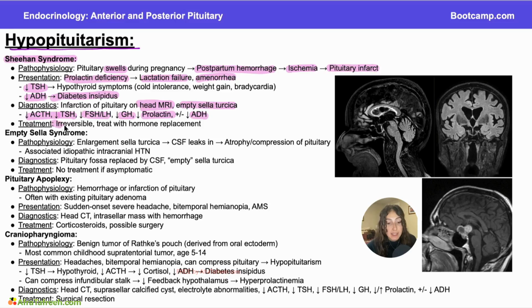And then treatment, this is irreversible because we had this infarction. It is irreversible. So we're going to have to treat our patients with hormone replacement, and we're going to have to do the job of the anterior pituitary since it has been permanently damaged.